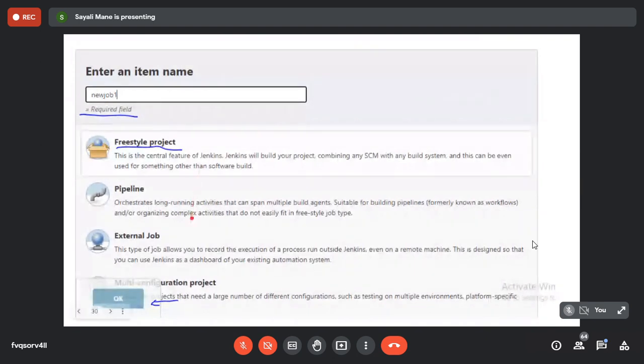Done. After that, you can see there are four options. One is freestyle project, pipeline, external job, multi-configuration project, like that. So please click on the freestyle project. Now what does the word freestyle mean? It gives you freedom to build any type of project which is supported by Jenkins. They will not put any restrictions or rules on you. So that is why click on the freestyle project, and after that click on the OK button.